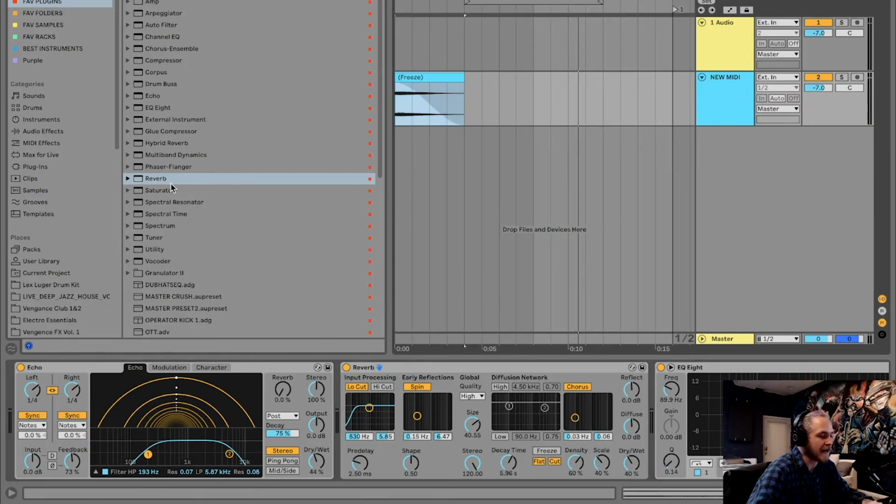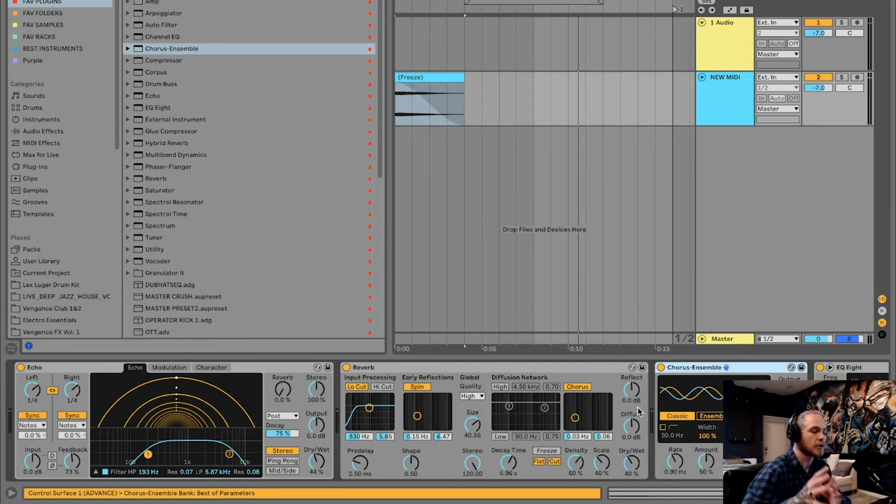So again, I'm kind of a fan of this, but we want to add a little bit more movement. Phaser, flanger, chorus, those are really good ways to do that. So I'm going to add chorus to the reverb. If you were adding chorus before the reverb, it would just add chorus to the echoed signal, and then that would be reverberated. So what we're trying to do is add motion to that room that we're adding.